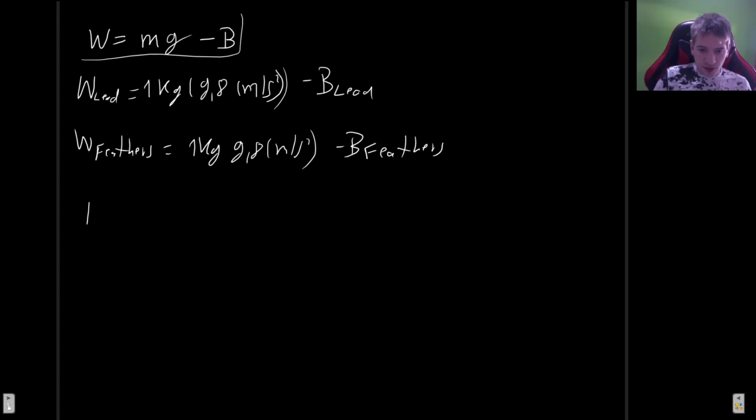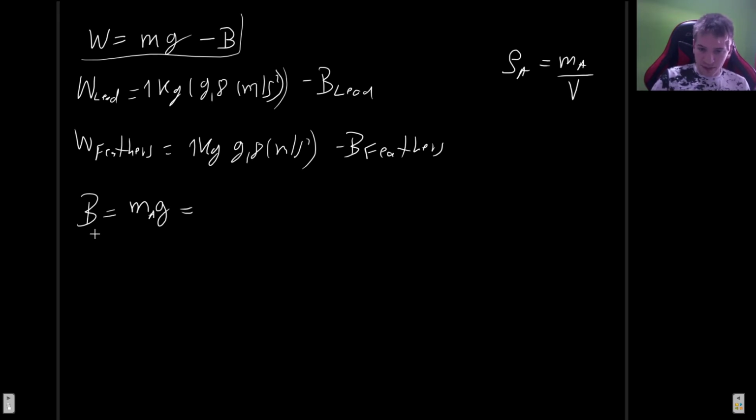Now the buoyant force is just going to be equal to the weight of the fluid displaced. So this is basically going to be mass times g, but of the fluid, which is just air, so I can just put an A. And since we don't really know the mass of the air, we can rewrite it, considering that the density of the air is just the mass of the displaced air divided by the volume of our object.